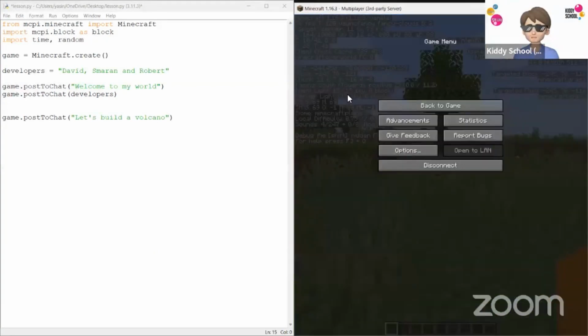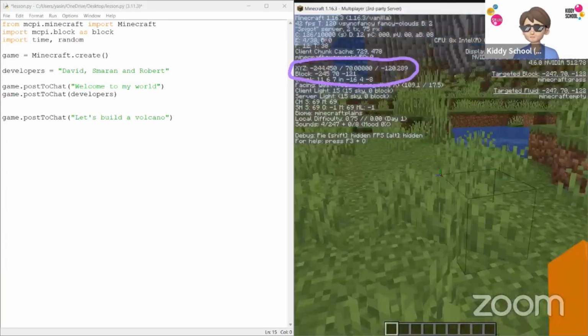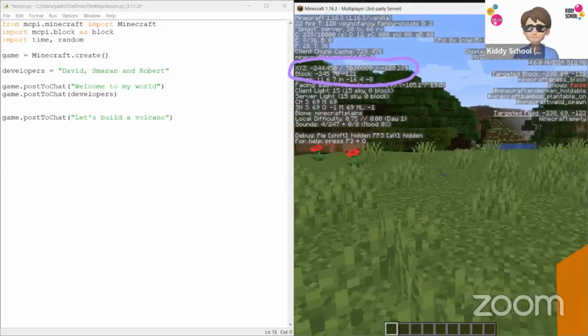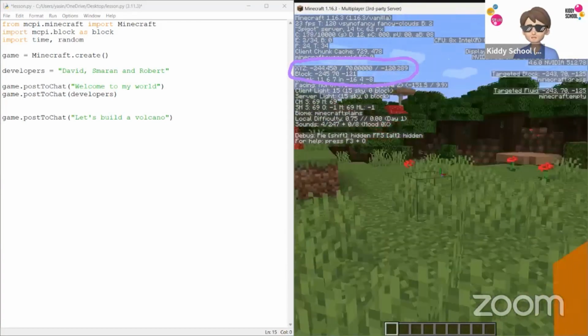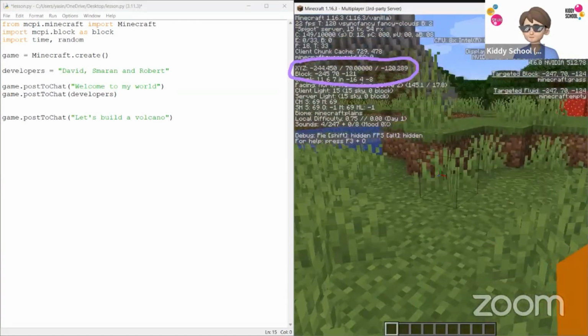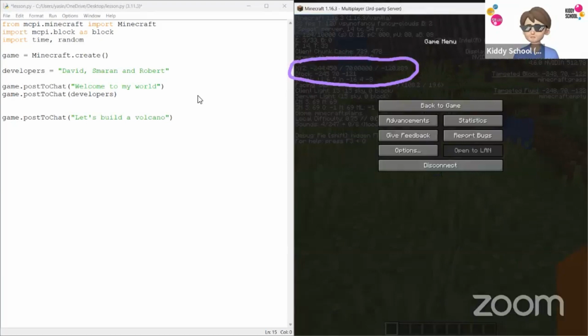These numbers act as your position. For example, over here, it tells where you're exactly at. You see, it says it's somewhere around 270, 121. Now I want to build a volcano exactly over here.